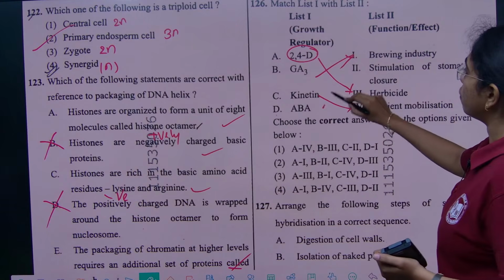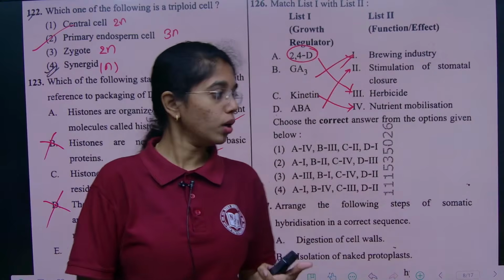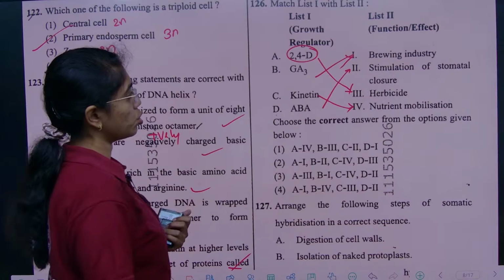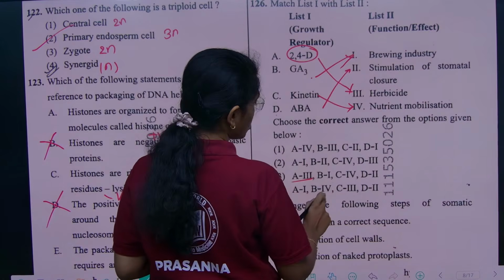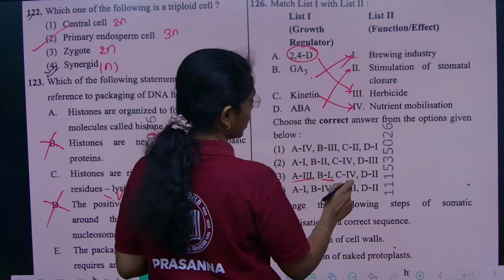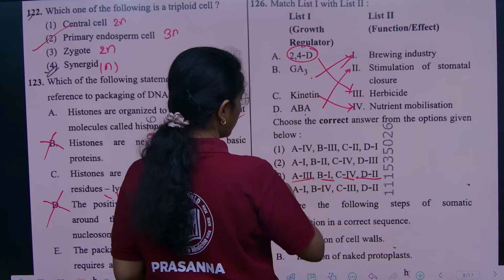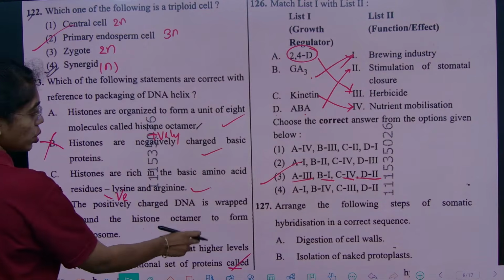Abscisic acid, known as a stress hormone or anti-transpirant hormone, is used for stimulation of stomatal closure. So 2,4-D herbicide, gibberellic acid 3 in brewing industries, kinetin nutrient mobilization, and ABA stimulation of stomatal closure, which is option 3. Done, right? And the next question.